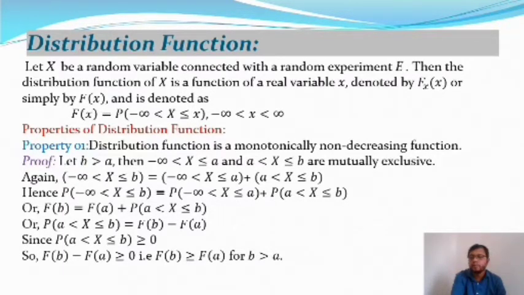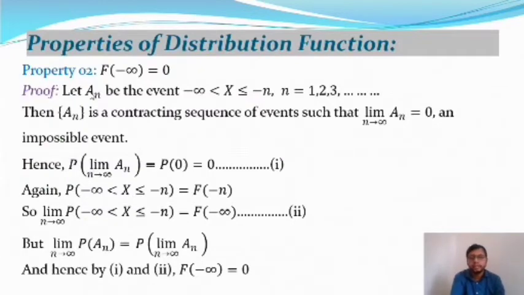So probability value is always greater than or equal to 0. So since probability of a less than X less than or equal to b is greater than or equal to 0, therefore F(b) minus F(a) is also greater than or equal to 0. That is, F(b) is greater than or equal to F(a) for b greater than a. So this is the first property of the probability distribution function. The distribution function is monotonically non-decreasing. So hence the proof.